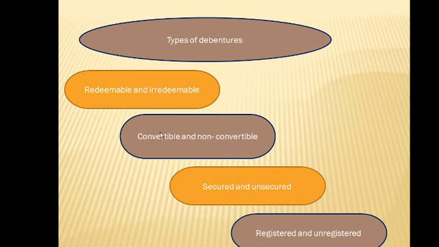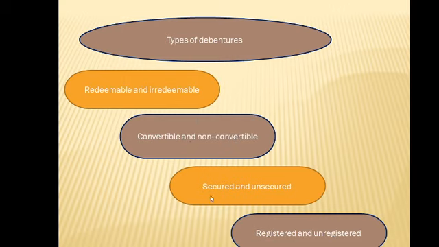To shares. The person will become a shareholder. Is that clear? But non-convertible is the type that there's no way it can be converted to shares. It will remain a loan. Do you understand? It will remain what? A loan.